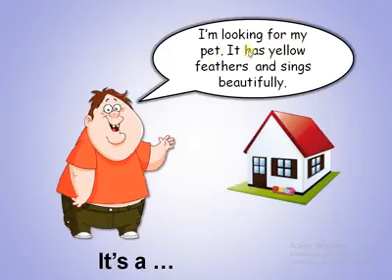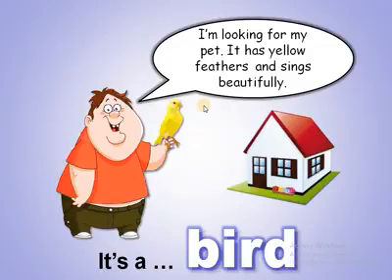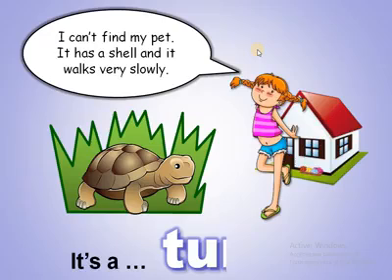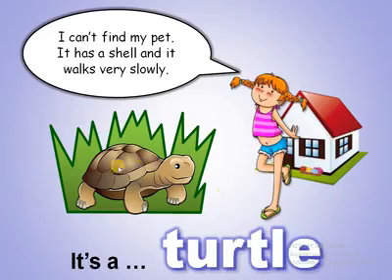So I'm looking for my pet. It has yellow feathers and sings beautifully. So which pet it is? Bird. Okay, yes, so it's a bird. Number 2. I can't find my pet. It has a shell, and it walks very slowly. Which pet walks very slowly and has a shell? Turtle. So that's a turtle, exactly. So here we have the shell. It's like its house.